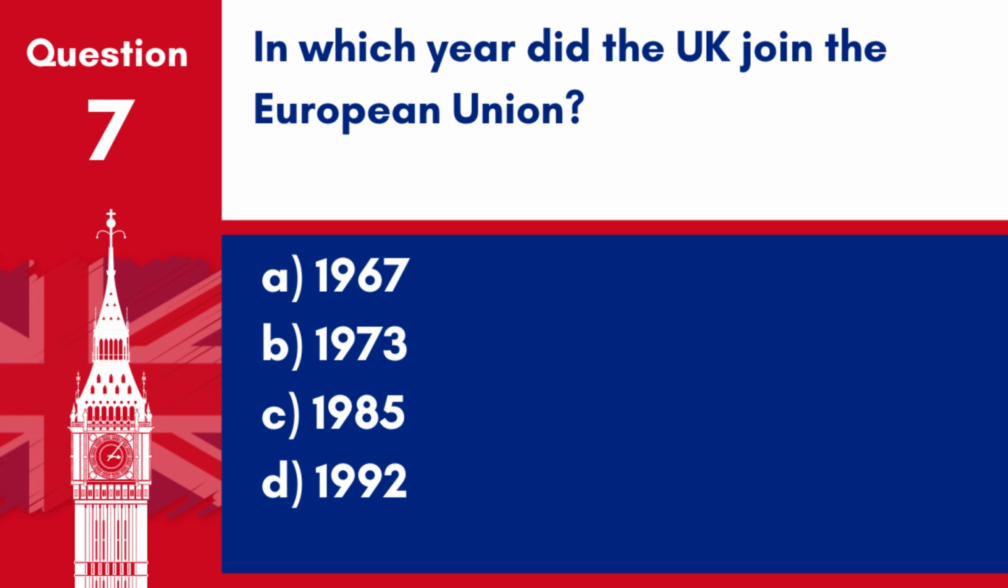Question 7. In which year did the UK join the European Union? A. 1967. B. 1973. C. 1985. D. 1992. Answer: B. 1973. The United Kingdom originally joined the European Union in 1973.